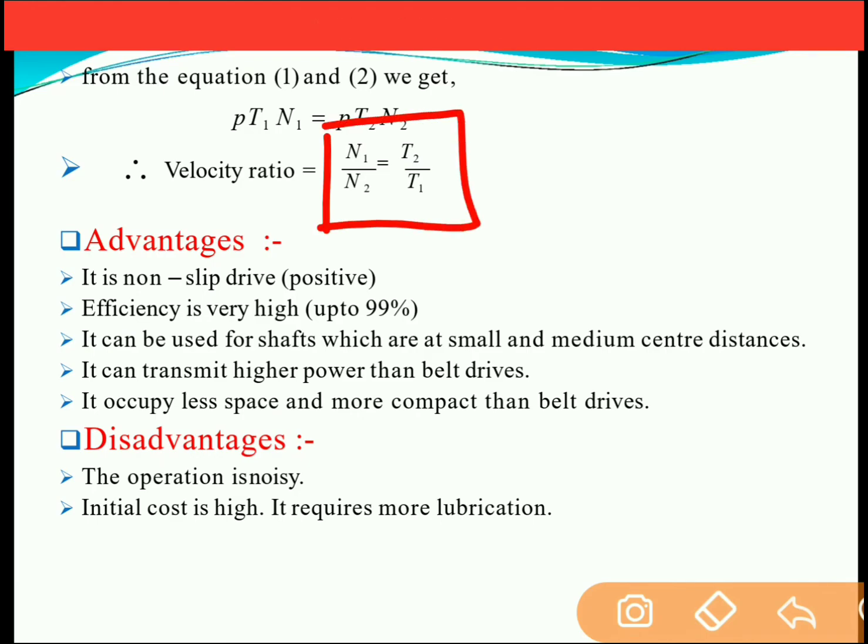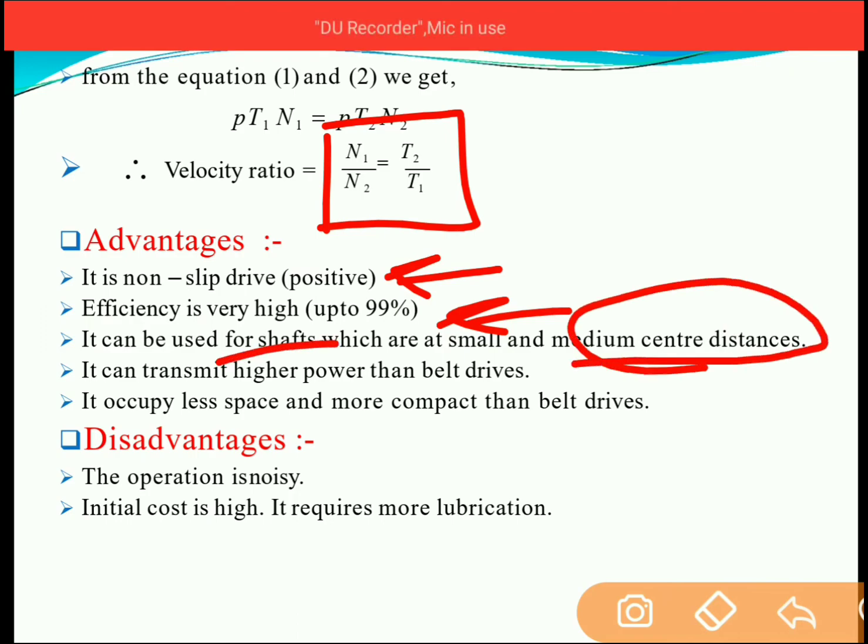Advantages of chain drive: it is a non-slip drive, that is a positive drive. Efficiency is very high, up to 99%, which is very good. It is useful for shafts which are at small and medium center distance. It can transmit high power as compared to that of the belt drive. It occupies less space and is more compact as compared to that of the belt drive.